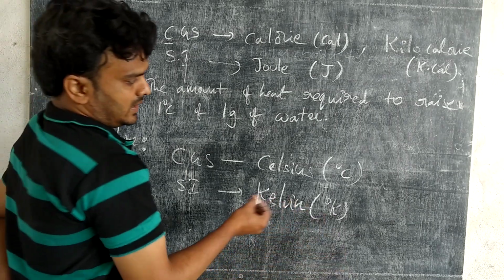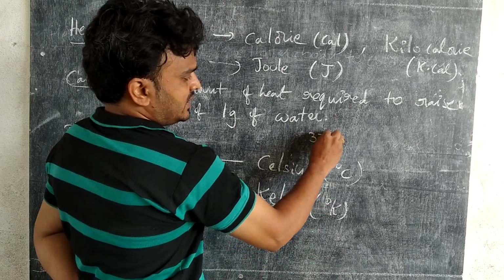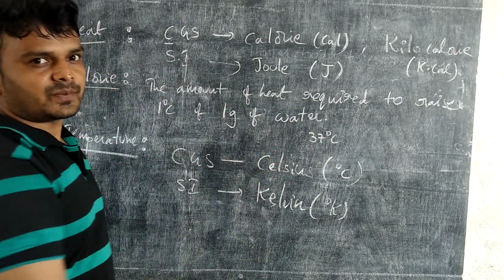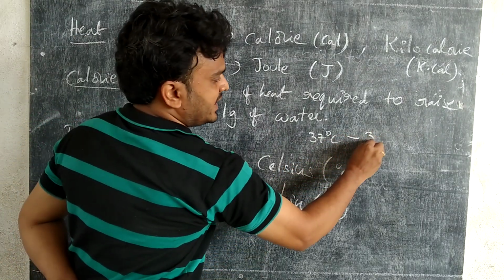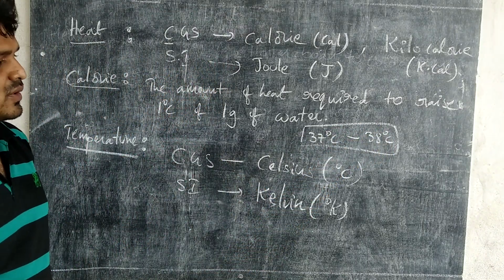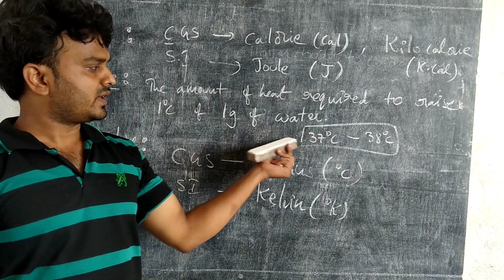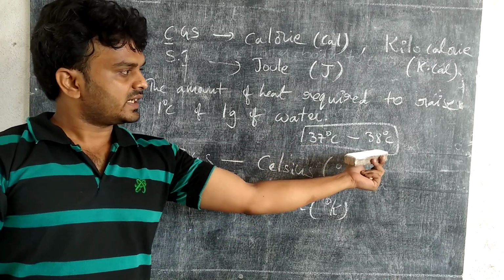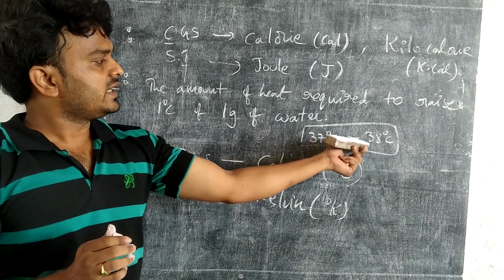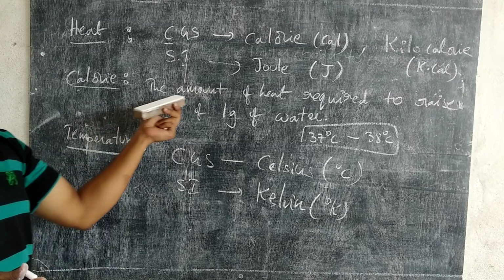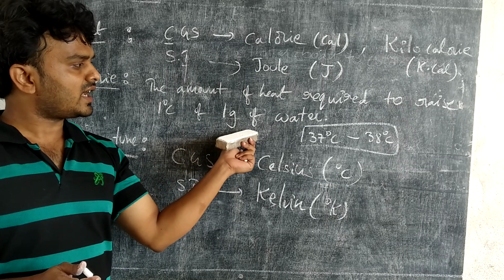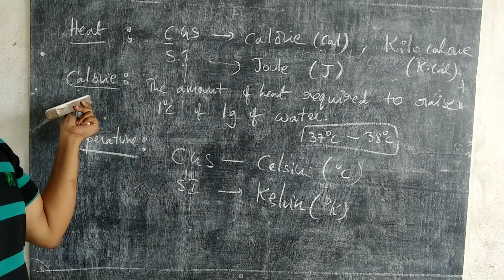For example, normal water at room temperature is at 37 degrees Celsius. Imagine we want to raise the temperature to 38 degrees Celsius. Does the water raise its temperature itself? No. We have to supply heat to raise the temperature of water from 37 to 38. That much heat energy is required, and that heat is called a calorie. So a calorie is nothing but the amount of heat required to raise 1 degree Celsius of how much water? 1 gram of water. That is expressed as a calorie. Clear?